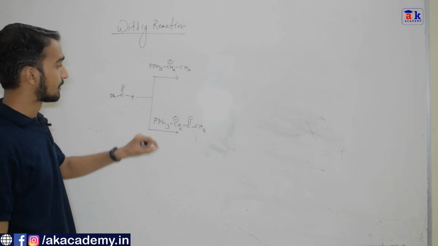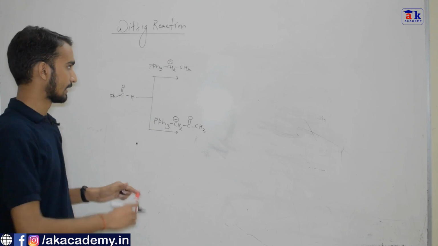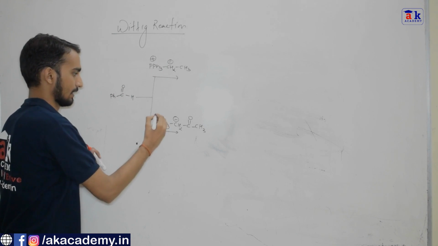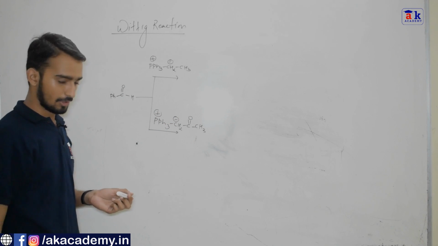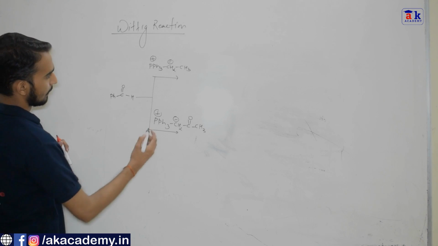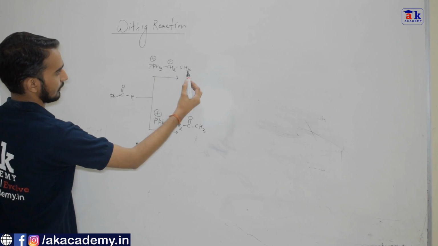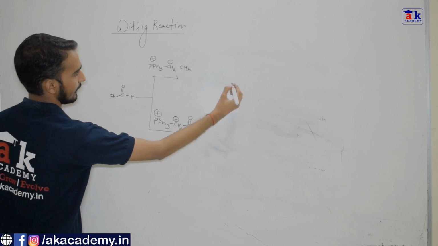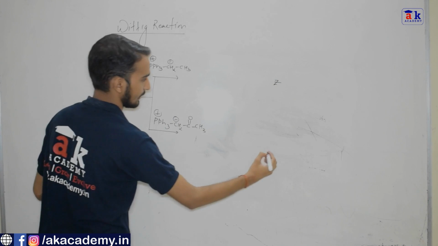This ylide is a non-stabilized ylide, while this ylide is a stabilized ylide. This negative charge is stabilized by this carbonyl group. So what do we get? In this particular case, as it is a non-stabilized ylide, we get Z alkene, and as it is a stabilized ylide, we get E alkene.